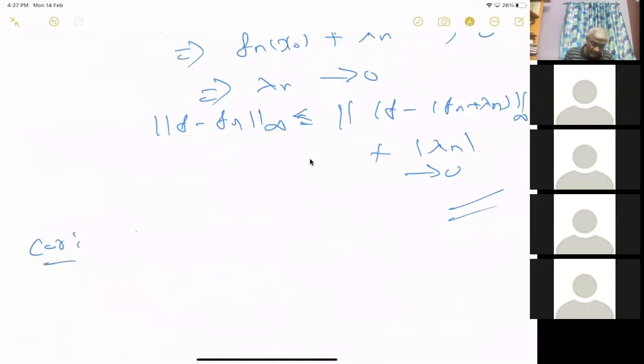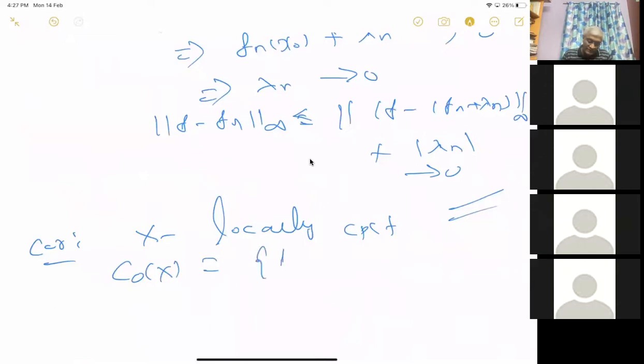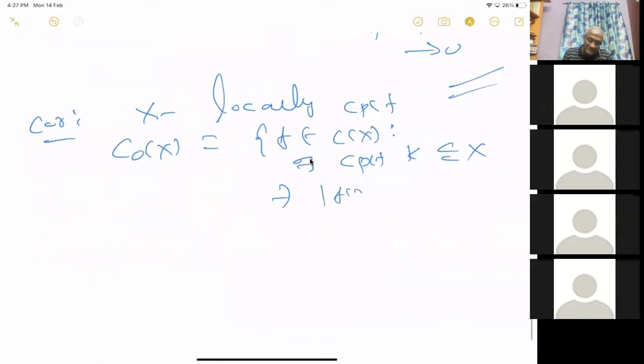So from this, we get the following. X is locally compact. And C_0(X), I hope you know this, is the set of functions vanishing at infinity: f in C of X such that for all epsilon greater than 0, there exists a compact K_epsilon, which depends on epsilon, such that mod f of x is less than epsilon for all x in K complement.